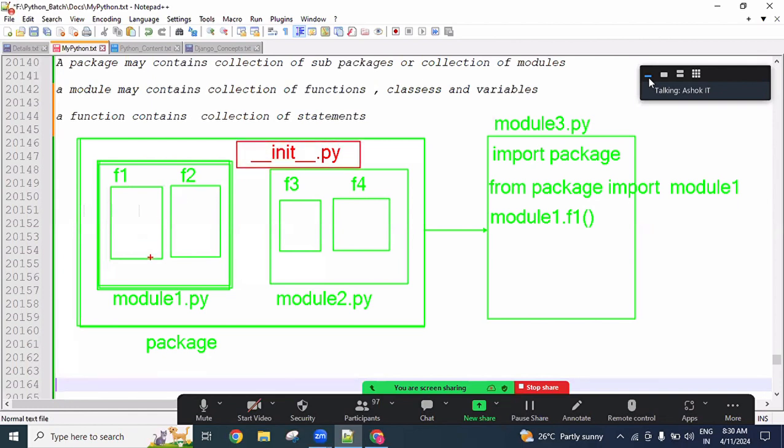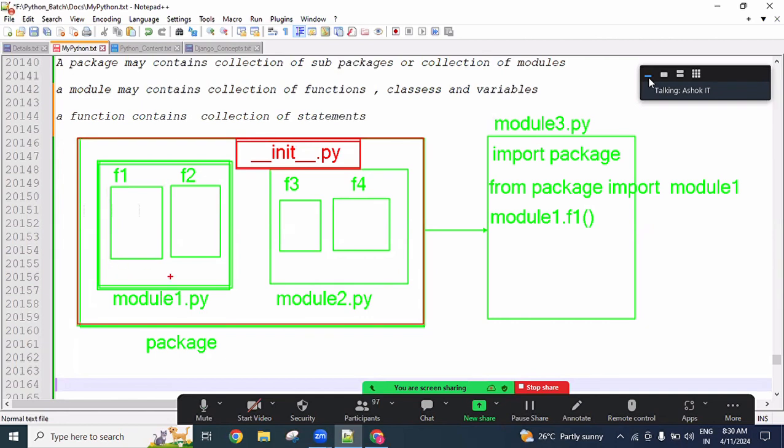So now here, totally 3 modules are there: module1.py, module2.py, and the initialization file. Totally 3 files available in this package. So in which folder we have an initialization file, then Python considers this folder to be a Python package. All of you clear on this one?